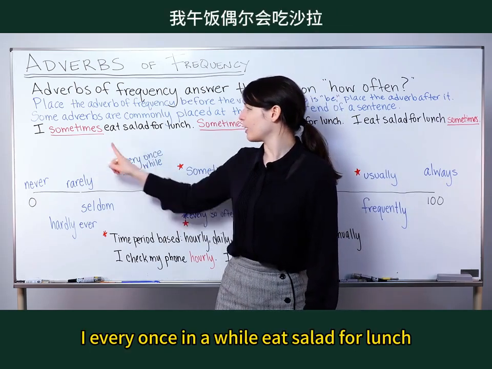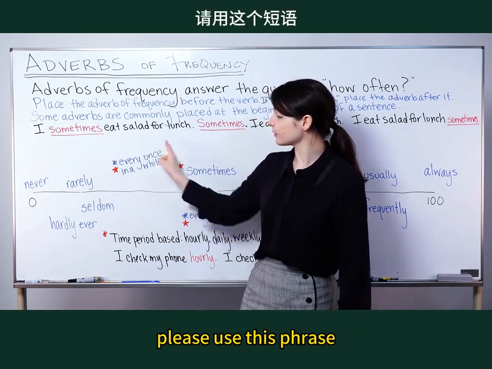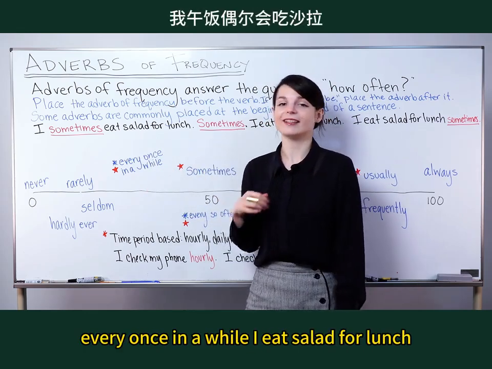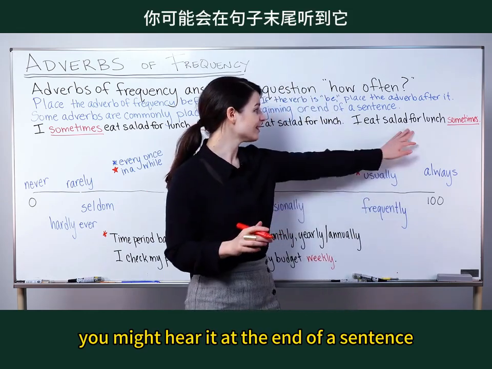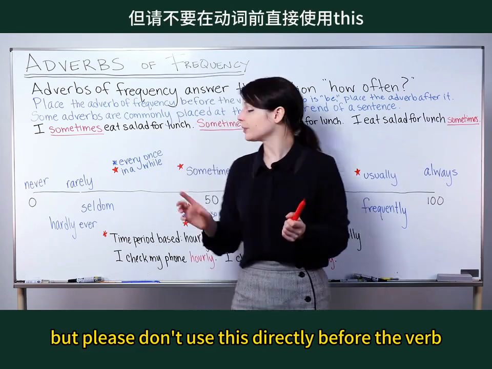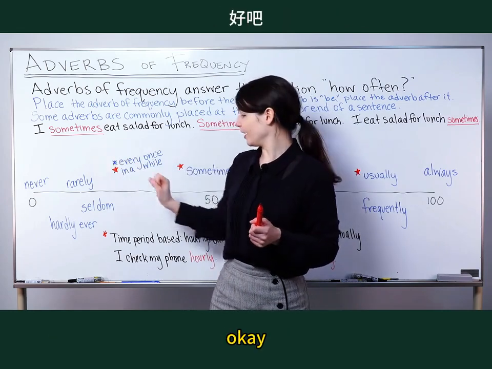I every once in a while eat salad for lunch. We do not use it in that way. Please use this phrase at the beginning of a sentence. Every once in a while, I eat salad for lunch. You might hear it at the end of a sentence. I eat salad for lunch every once in a while. You might hear it there too. But please don't use this directly before the verb, okay?